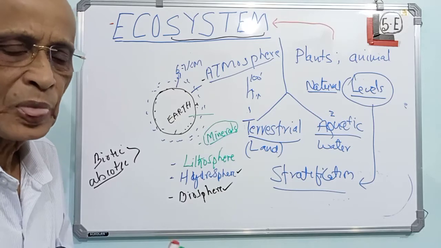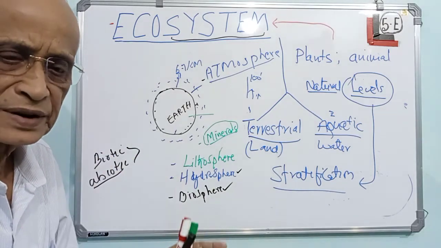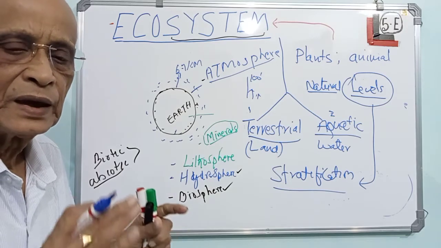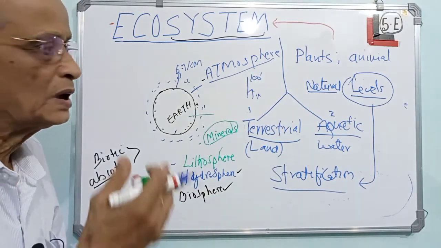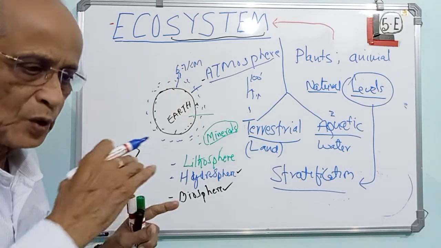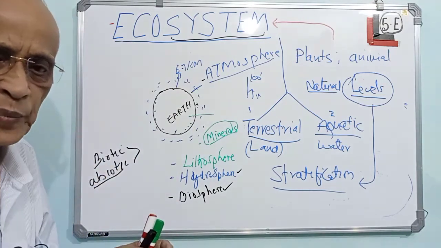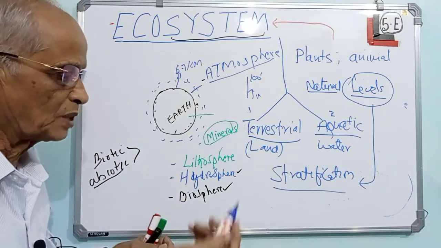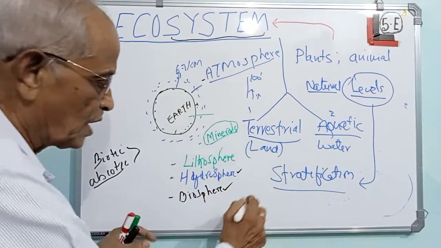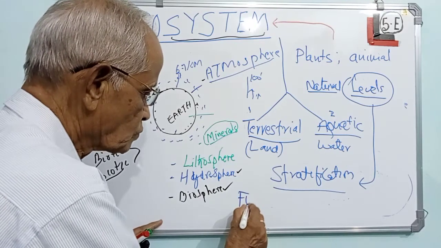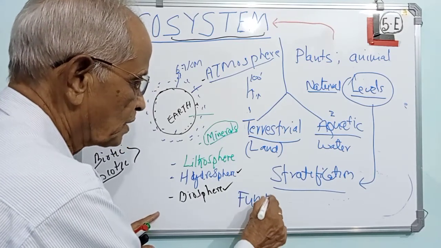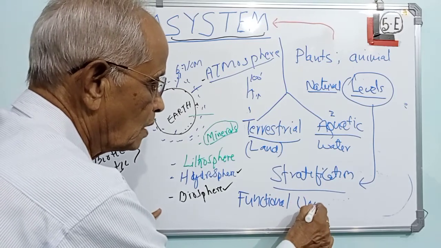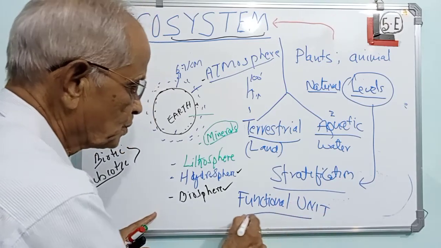System refers to a highly coordinated way of working, where the components of the ecosystem function in a coordinated way. Therefore, it is sometimes referred to as a functional unit. So functional unit refers to